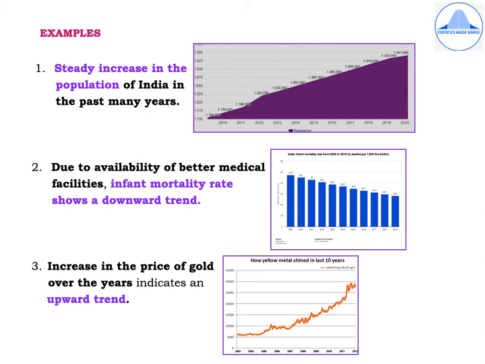Let us now go through some examples along with illustrations for the secular trend. First one is a steady increase in the population of India in the past many years. Second, due to availability of better medical facilities, infant mortality rate shows a downward trend. Third, increase in the price of gold over the years indicates an upward trend.